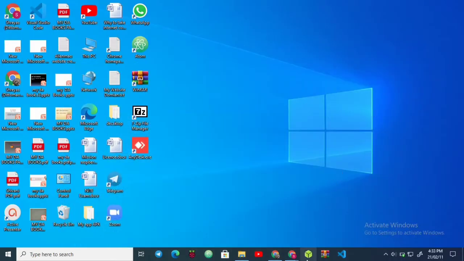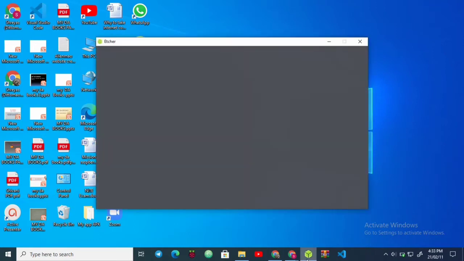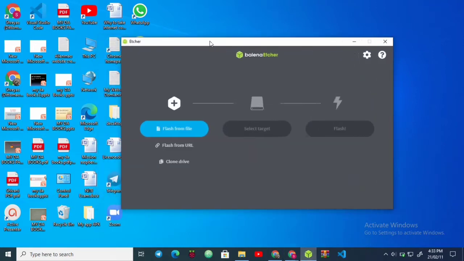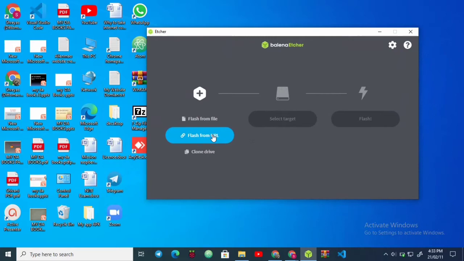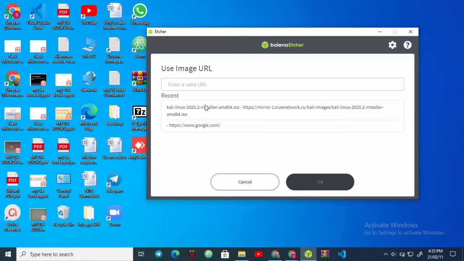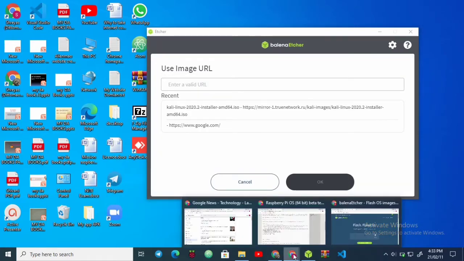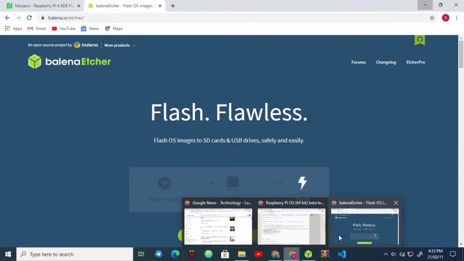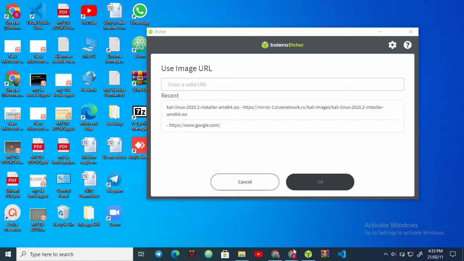Install Raspberry Pi Imager, or I will be using Etcher for this. If you haven't downloaded it, just click flash from URL and copy the link from the browser tab. That's it. But I have already downloaded it, so no need.